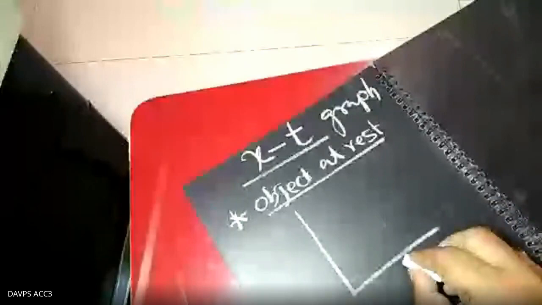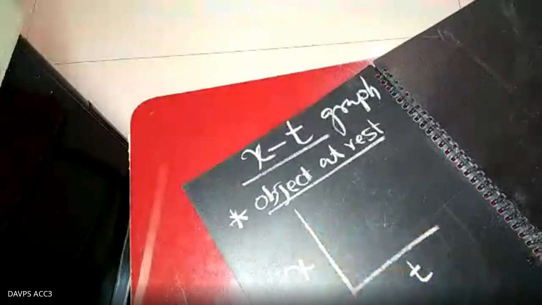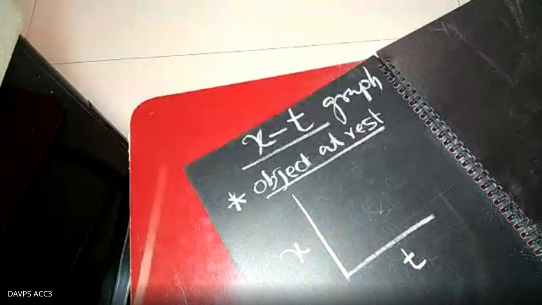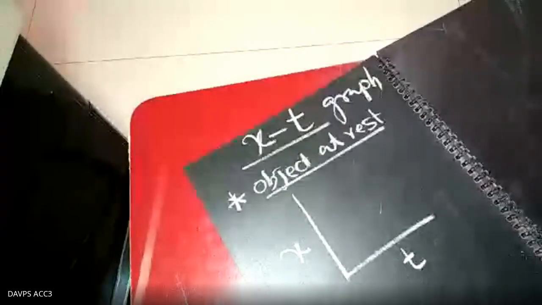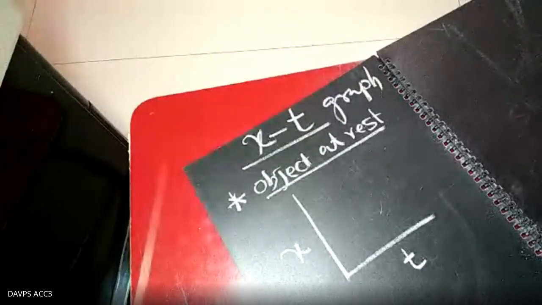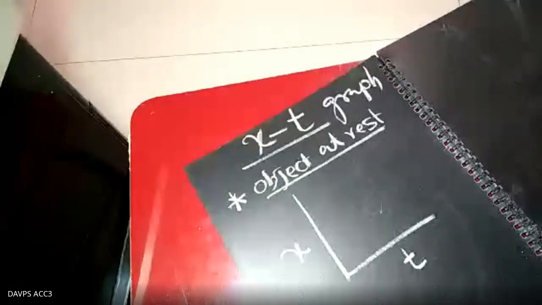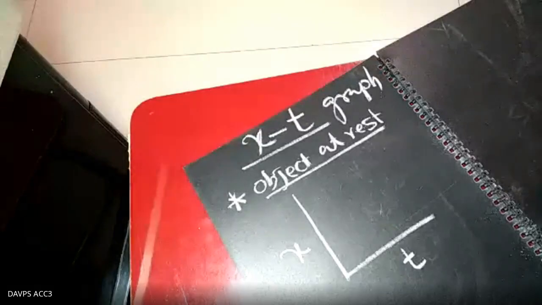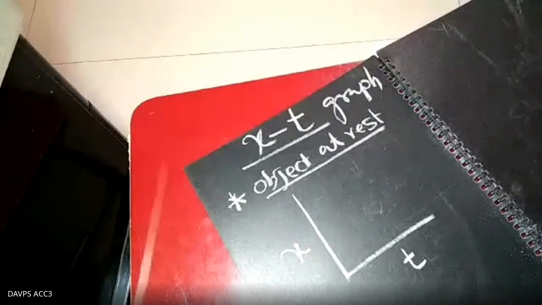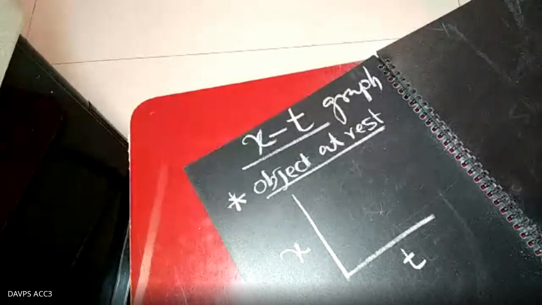In the XT graph, this is the x and this is the t. In which case will the object be at rest? Time is increasing. At t equal to 0, after 1 second, 2 seconds, 3 seconds, time is going on, but the displacement or distance from a particular reference point remains the same.